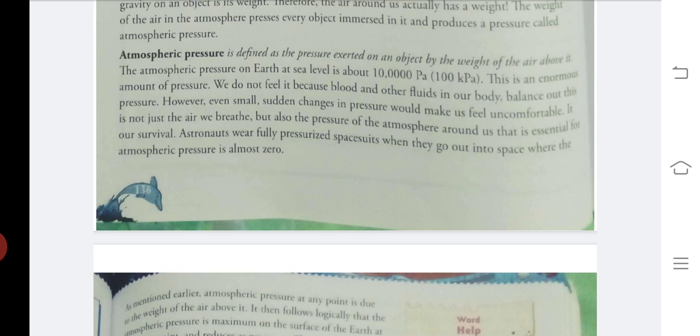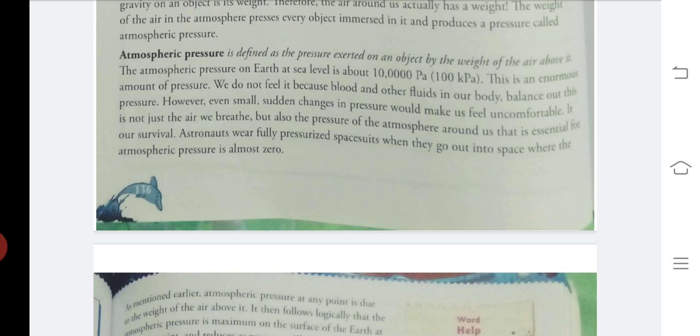And the pressure at sea level is about 100,000 pascal, sorry, 100,000 pascal, or you can say 1 lakh pascal. Right? 1 lakh pascal is 100 kilopascal.